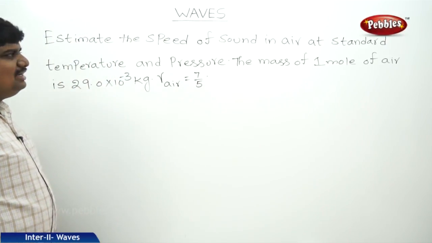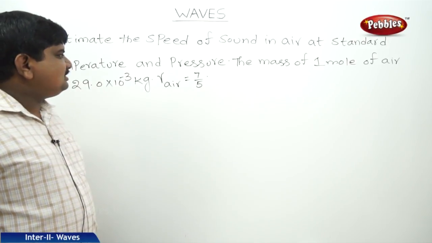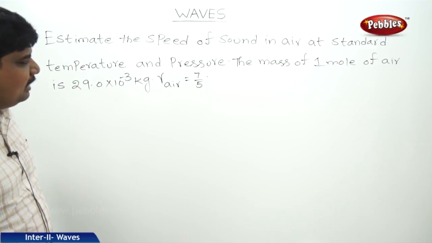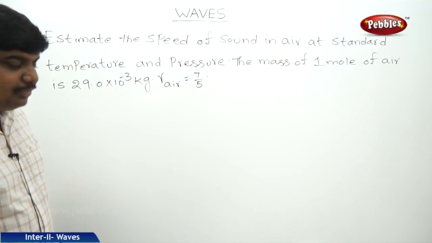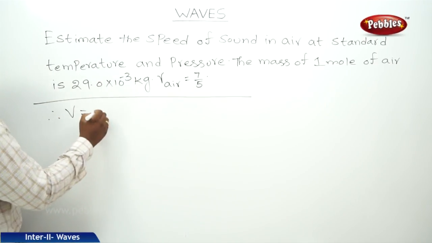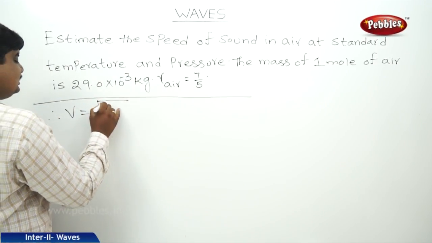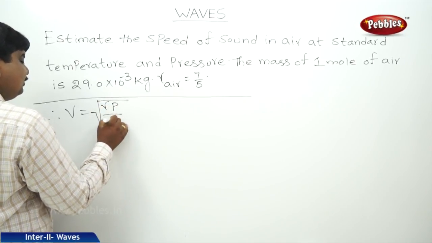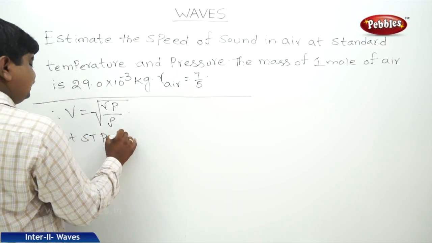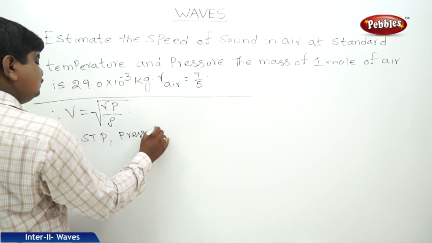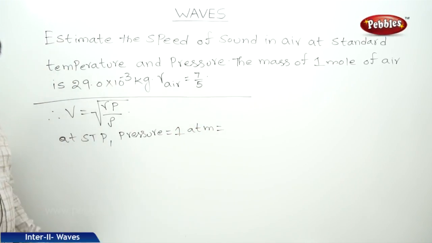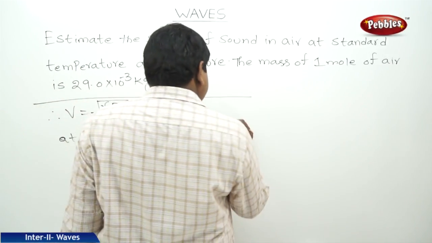The question is: estimate the speed of sound in air at standard temperature and pressure. The mass of 1 mole of air is 29.0 into 10 to the power of minus 3 kg. Gamma of air is equal to 7/5. We know that the speed of sound in air according to the Laplace correction is square root of gamma P by rho. At STP, pressure is 1 atmosphere, that is nothing but 1.01 into 10 to the power of 5 Pascal.